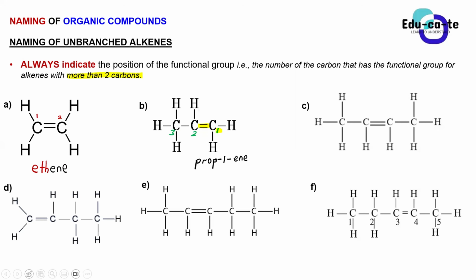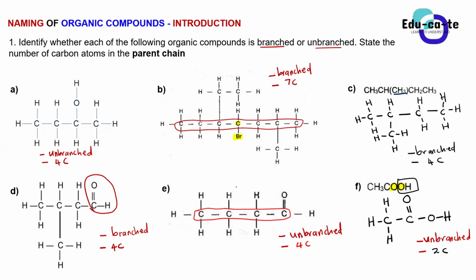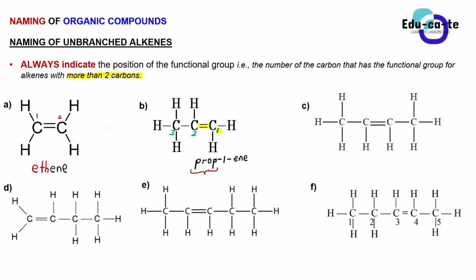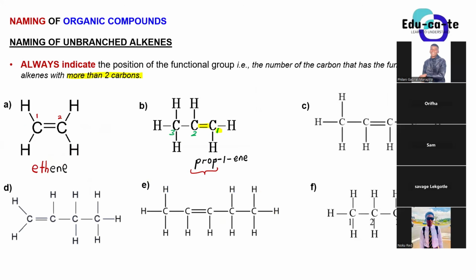Okay, so the prop there is telling us that we're having 3 carbons in our main chain, because we're taking it from our reference table, guys, that when we're having 3 carbons in the longest chain or in the parent chain, it must be a prop. So basically this prop is telling us that we're having 3 carbons in the main chain. But because this is now an alkene and we're having more than 2 carbons, what must we do? We must number.